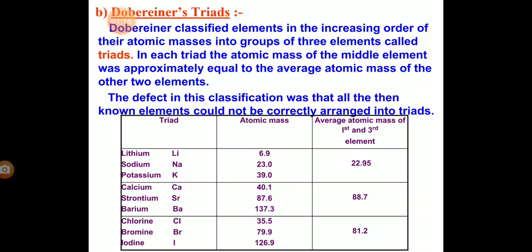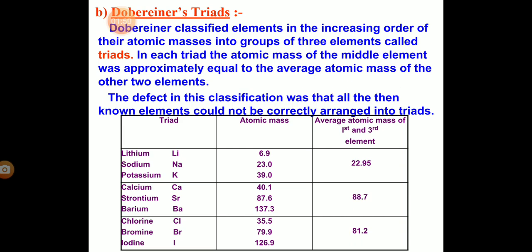Then Dobereiner classified the elements in increasing order of atomic mass into groups of 3 elements. This group of 3 elements is called a triad. In each triad, the atomic mass of the middle element was approximately equal to the average atomic mass of the other 2 elements. But the defect of this classification was that all the then known elements could not be correctly arranged into triads.